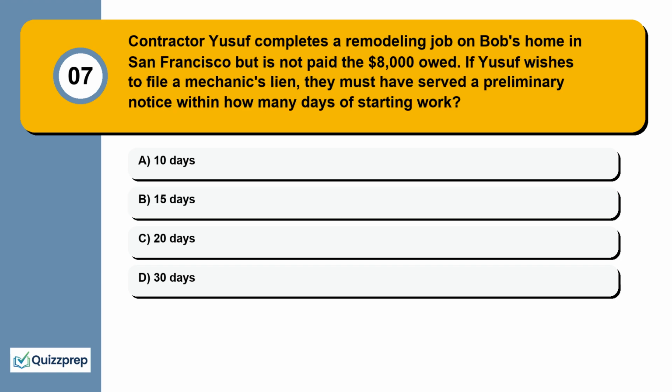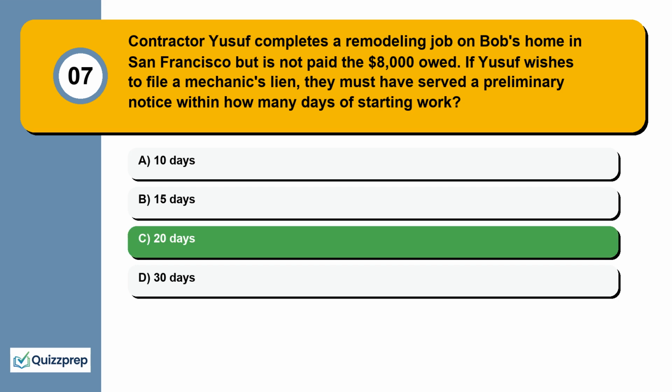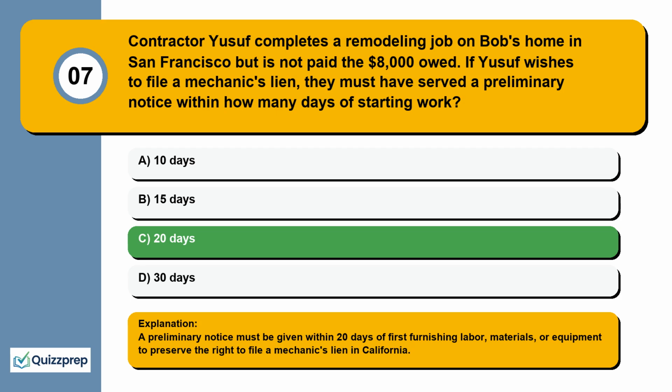Question 7. Contractor Yusuf completes a remodeling job on Bob's home in San Francisco but is not paid the $8,000 owed. If Yusuf wishes to file a mechanic's lien, they must have served a preliminary notice within how many days of starting work? 10 days, 15 days, 20 days, 30 days. A preliminary notice must be given within 20 days of first furnishing labor, materials, or equipment to preserve the right to file a mechanic's lien in California.